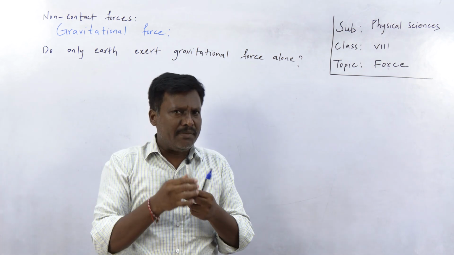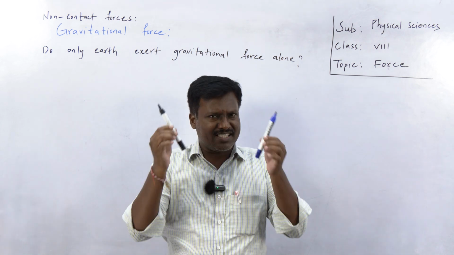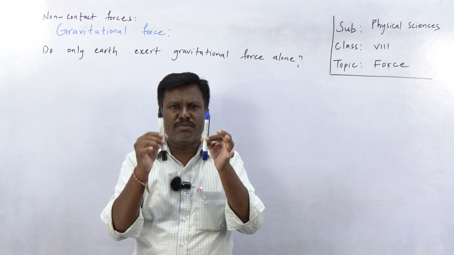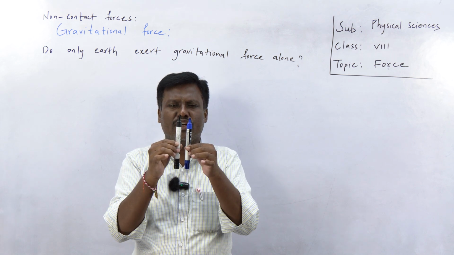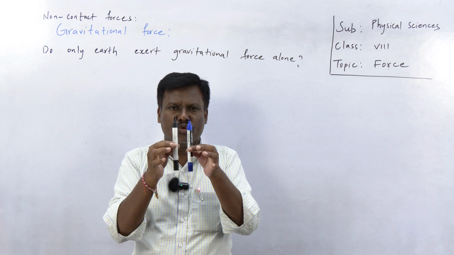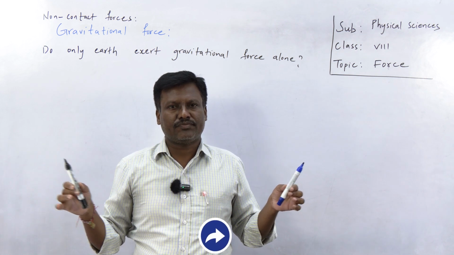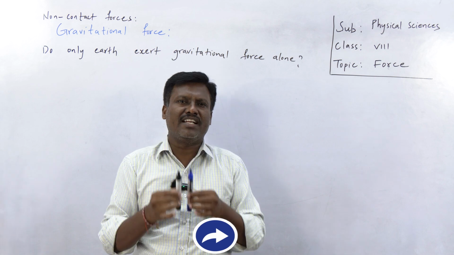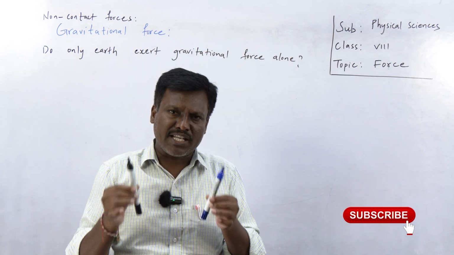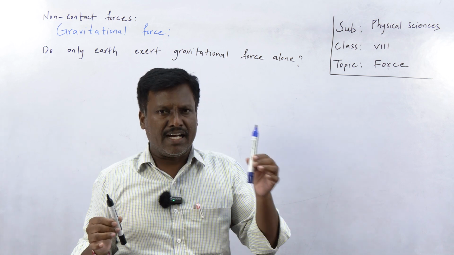Imagine, in reality it is not possible, but just imagine there is no gravitational force. These two bodies have mass, and they are kept very close. Now there is a gravitational force on them. If I release, both bodies fall. But just imagine there is no gravitational force. Now these two bodies can exert force on each other. So any body that has mass in this universe attracts other bodies.